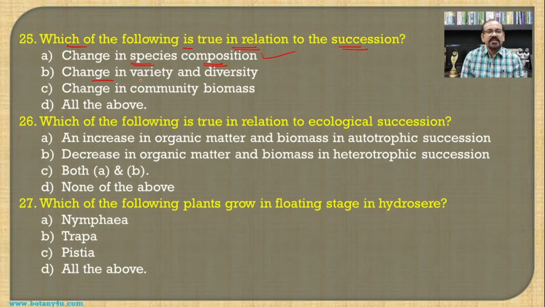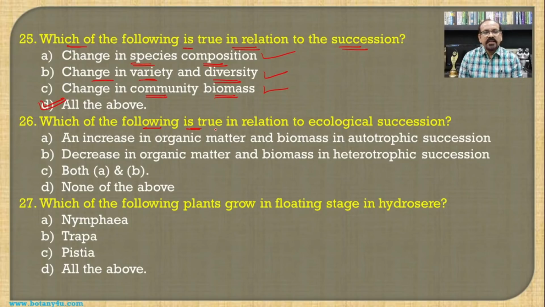Then the change in the variety and the diversity, because every time there is an invasion, migration, ecesis in the process of succession, which results in the change in the variety as well as the diversity. Then, because of reproduction, competition and aggregation, there is a change in the community biomass. So all these three different processes are involved in the process of succession, and hence all the above becomes the answer for this question.